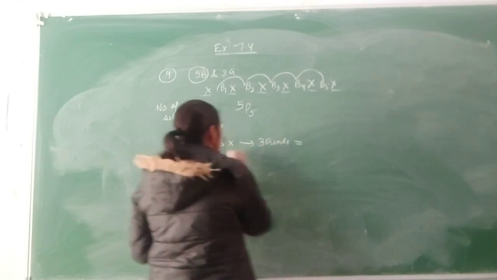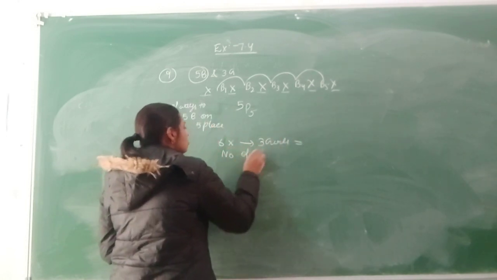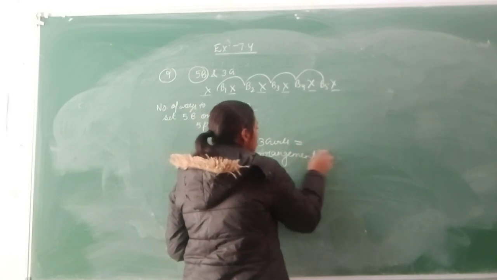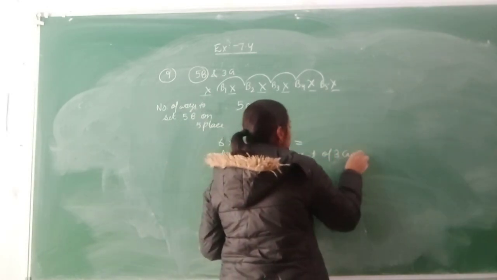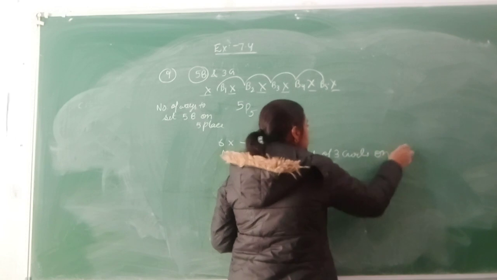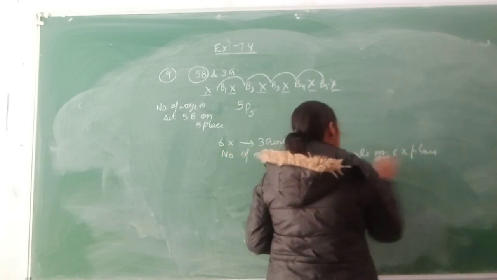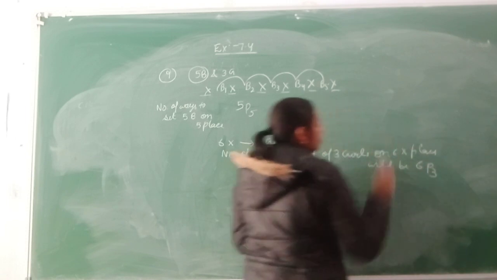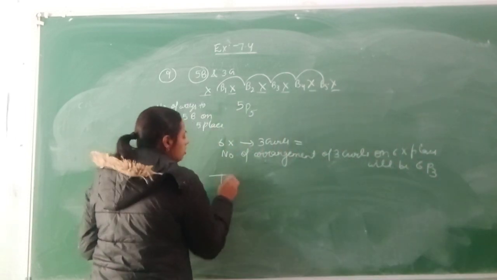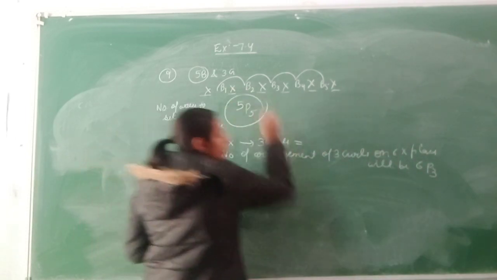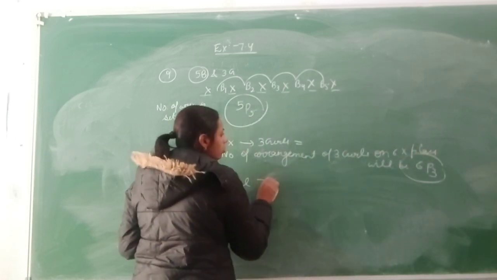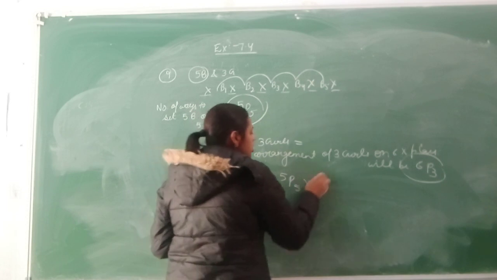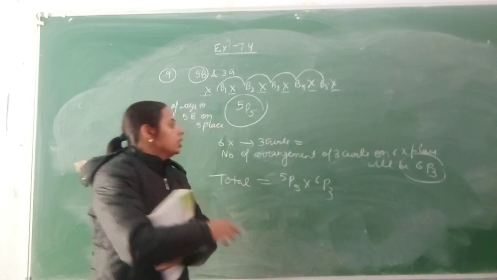So their number of arrangements of 3 girls on 6 cross places will be 6P3. Okay, so total number of arrangements, boys का भी और girls का दोनों को collective करोगे तो total arrangement will be 5P5 into 6P3.